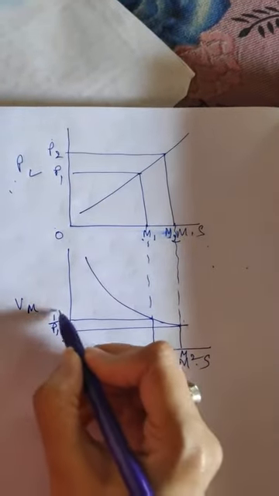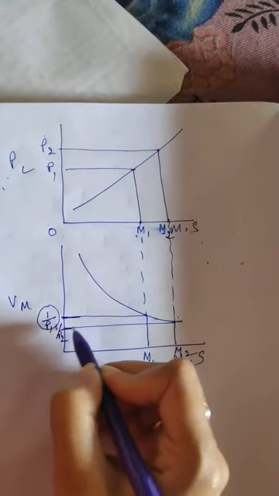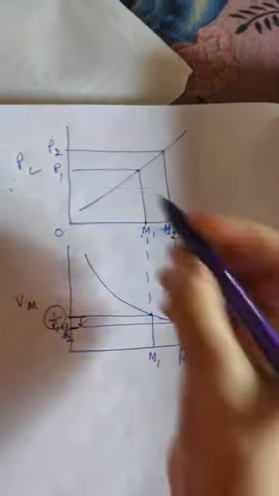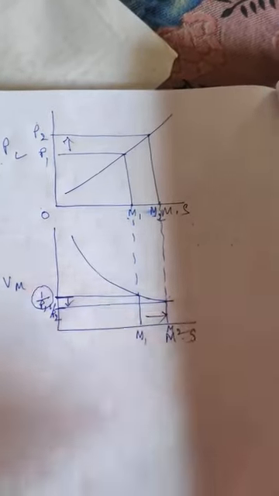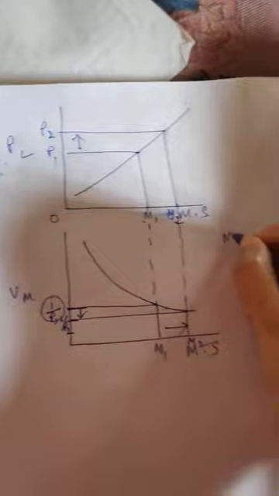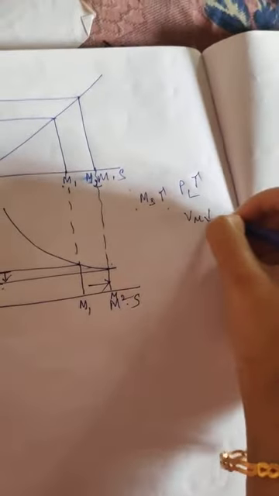See, earlier it was 1 by P1 and now it is 1 by P2. So value of money has decreased, price level has increased, and money supply has increased. That is, if money supply increases, then price level increases and value of money decreases.